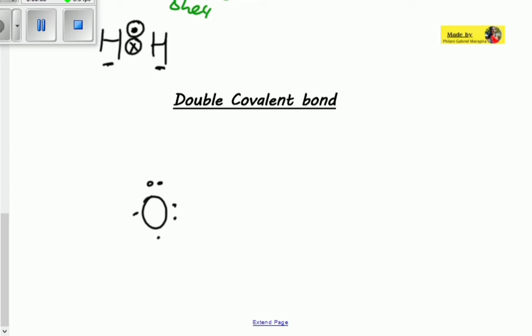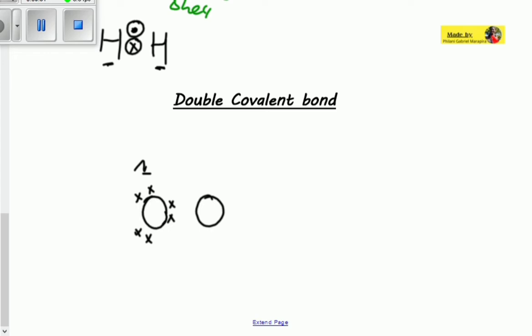Let's redraw this Lewis dot structure and check what happens if 2 oxygen atoms are sharing electrons. I'm going to represent this with X. Now we've already covered 4 of the electrons. We are remaining with 2 for this one, so this 2 is going to be here.